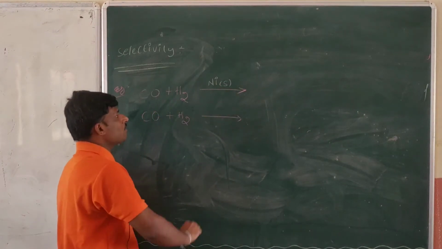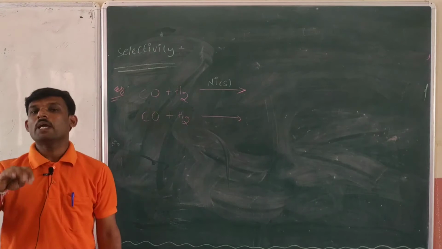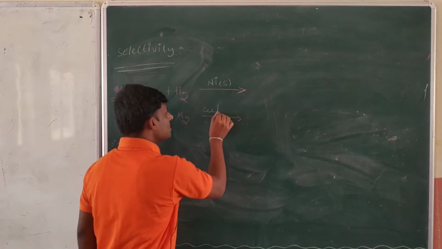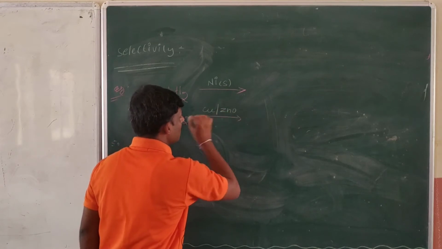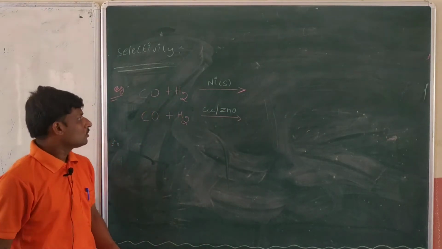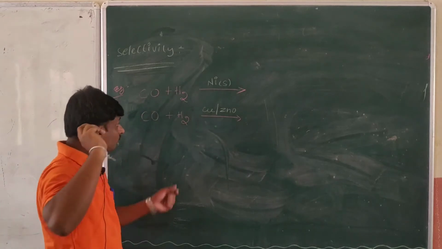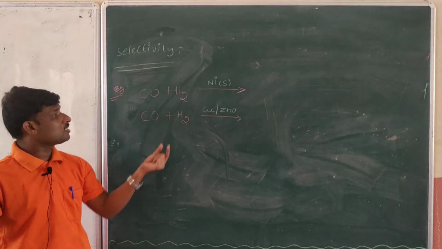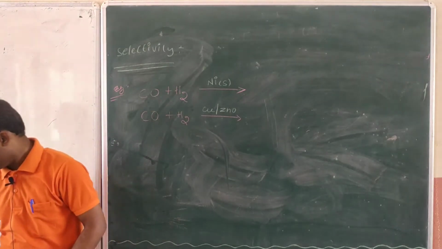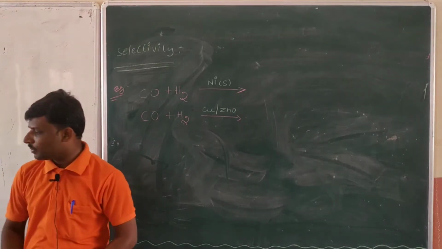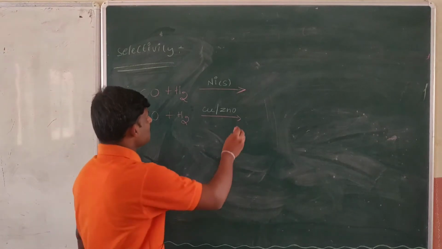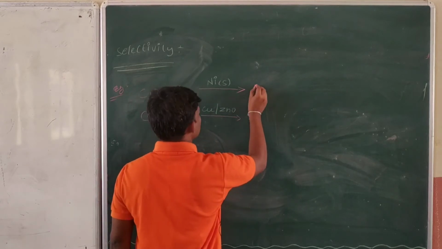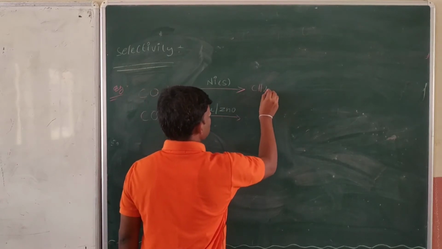In the second case I am taking copper as a catalyst, or zinc oxide as a catalyst. We should know whether the products formed in both reactions are the same or different. What I am telling you simply is that in the first reaction, when I use nickel as a catalyst, the main product is methane.